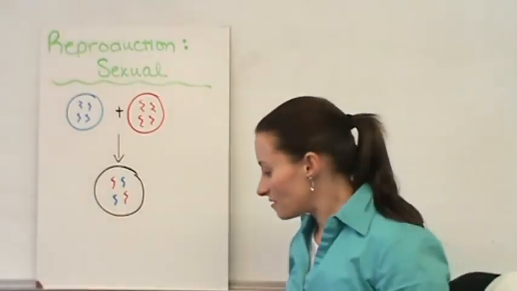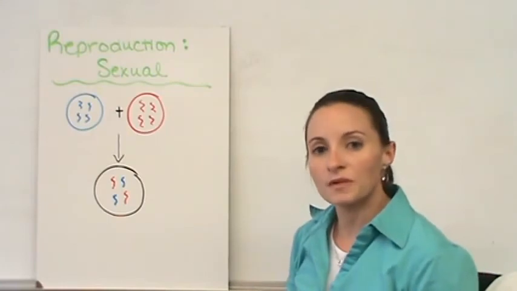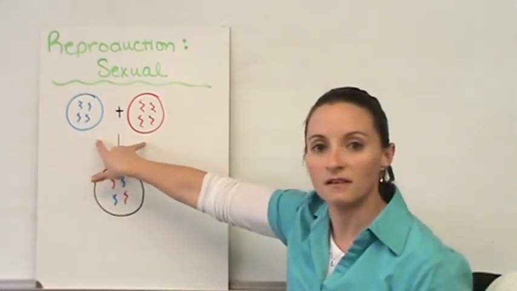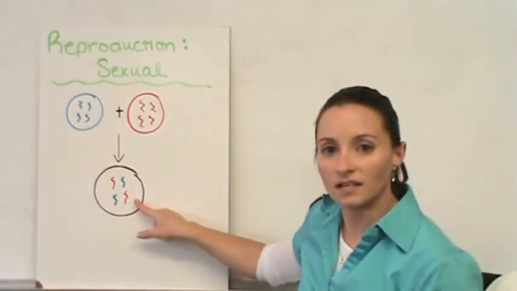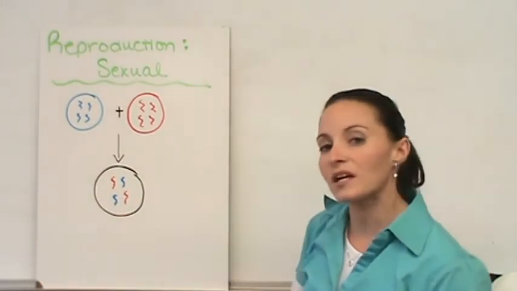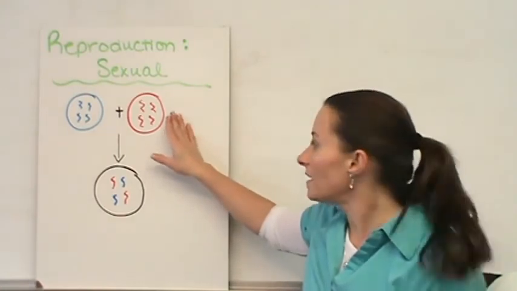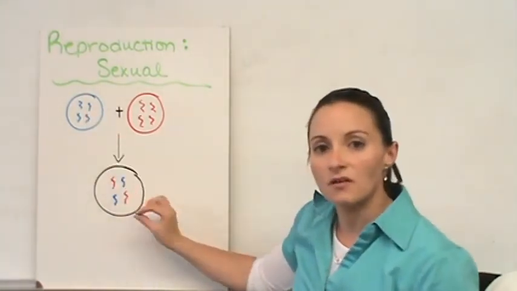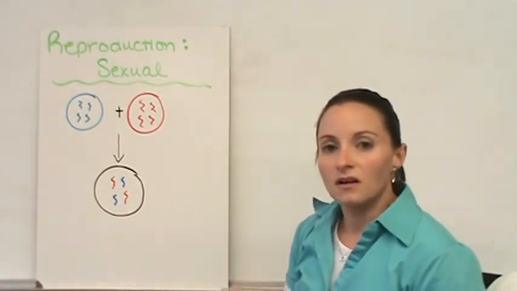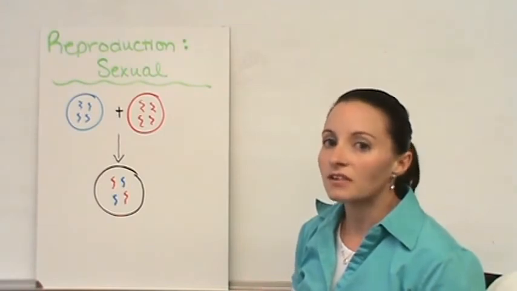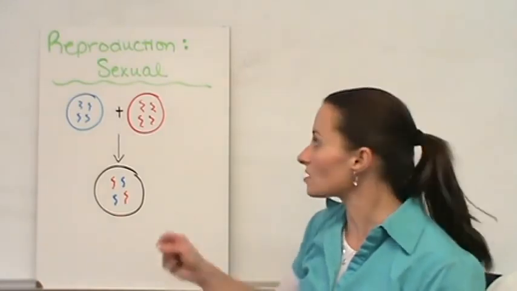The second type of cellular reproduction is sexual reproduction. Sexual reproduction is where you have two parents, they mix their DNA, and you get an offspring that is genetically different from the two parent cells. Okay? It contains a little bit of genetic information from each of the parents. This occurs mostly in multicellular organisms, and there are very few single-celled organisms that actually go through sexual reproduction.